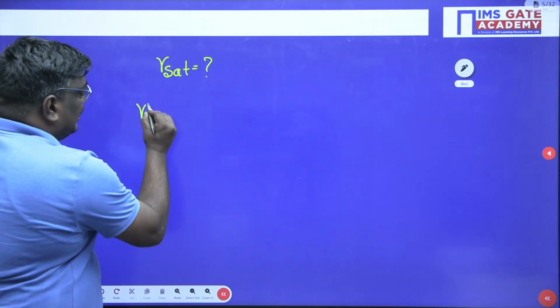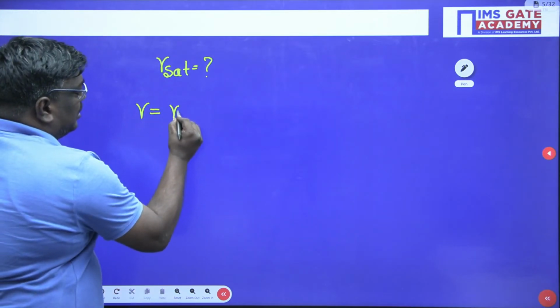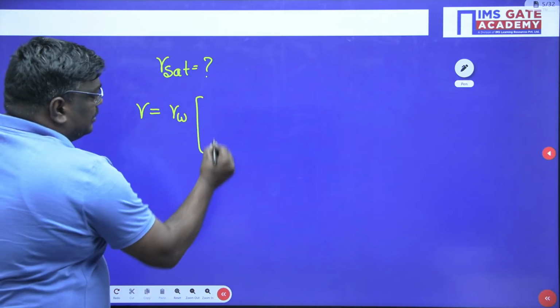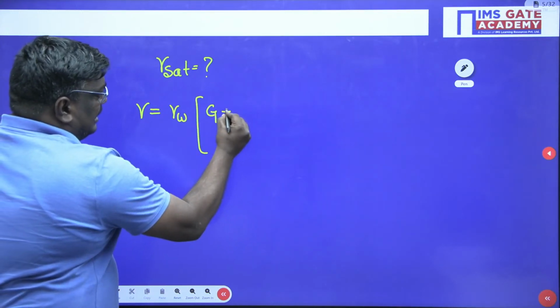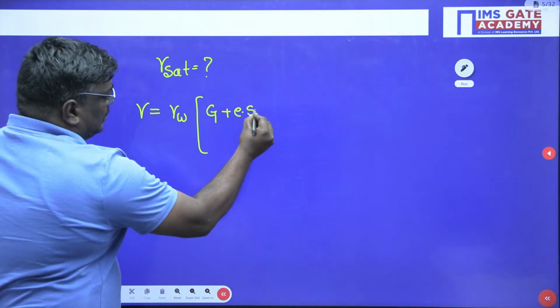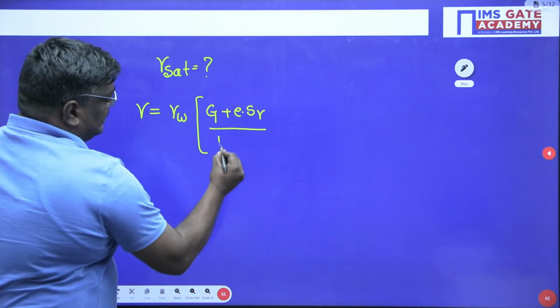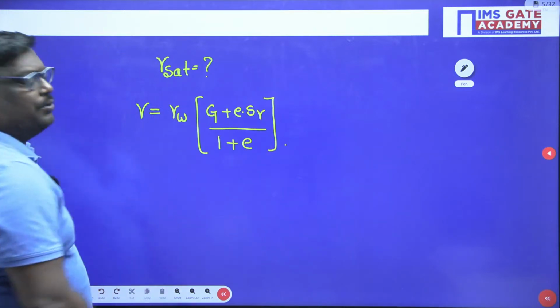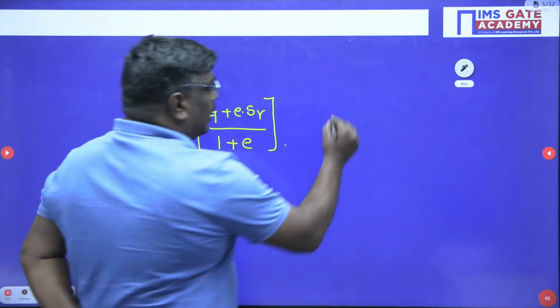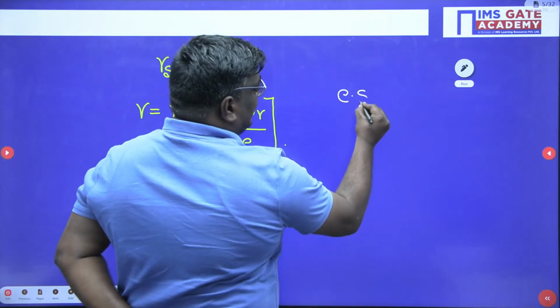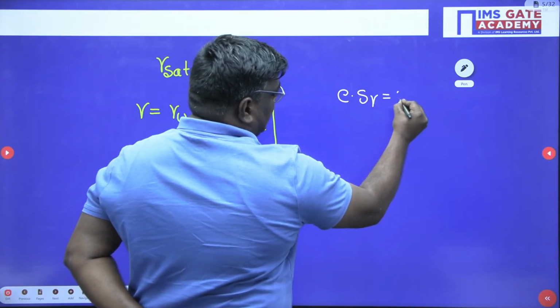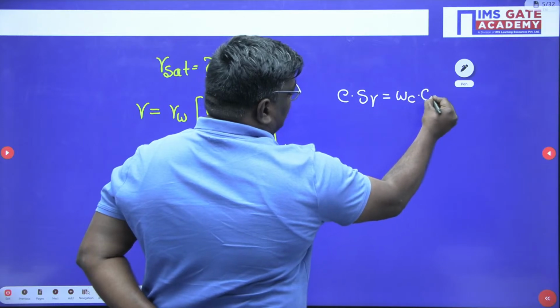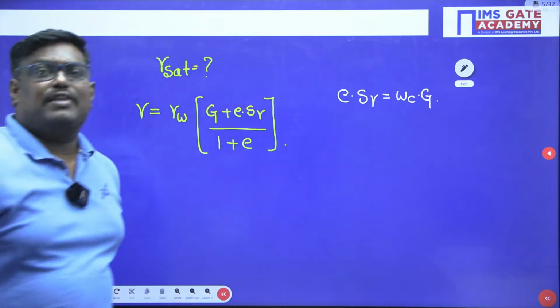Gamma is given by the formula gamma = γw(G + e·Sr)/(1 + e). Already you know e·Sr can be written as water content into G, because in this problem they have given the water content.